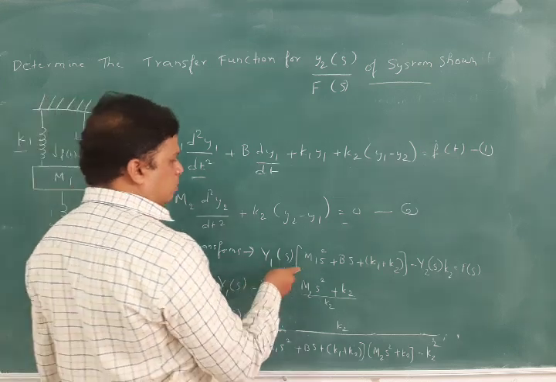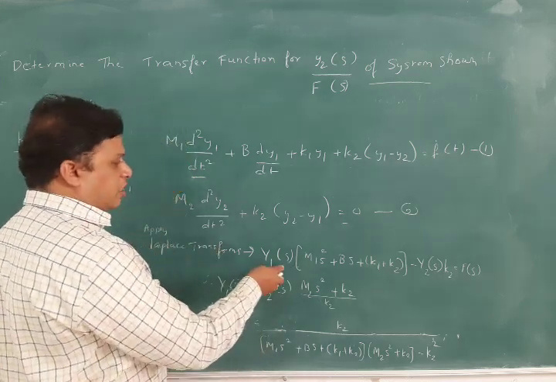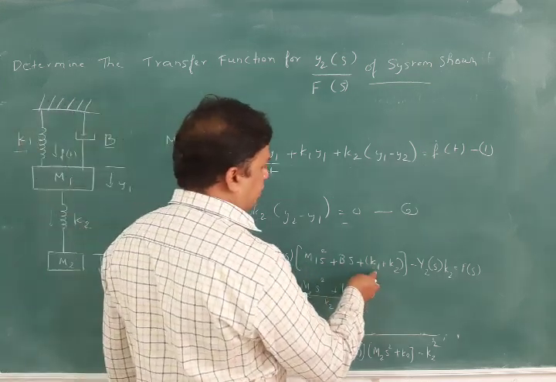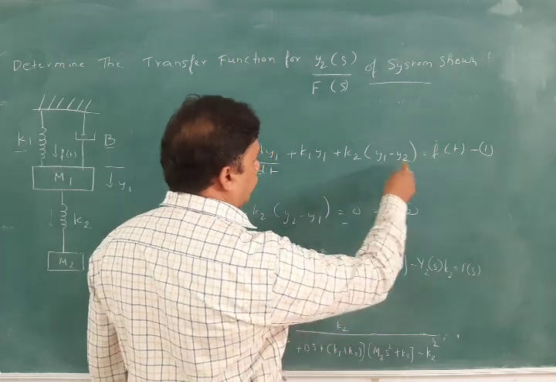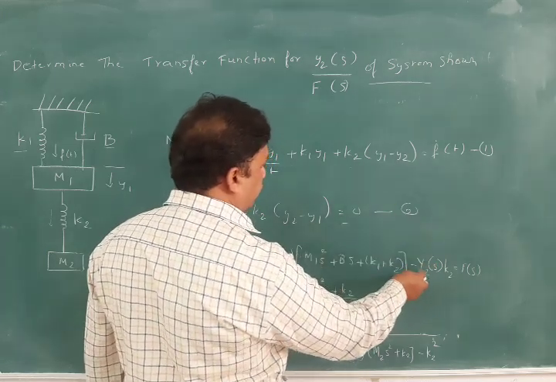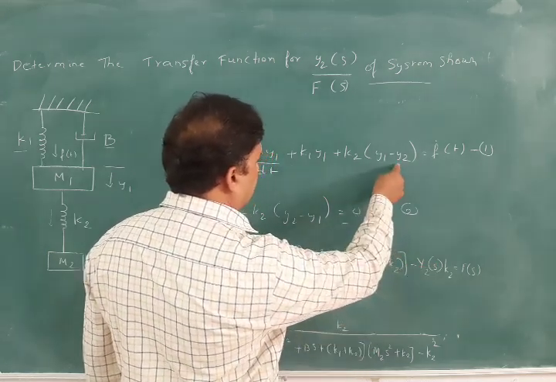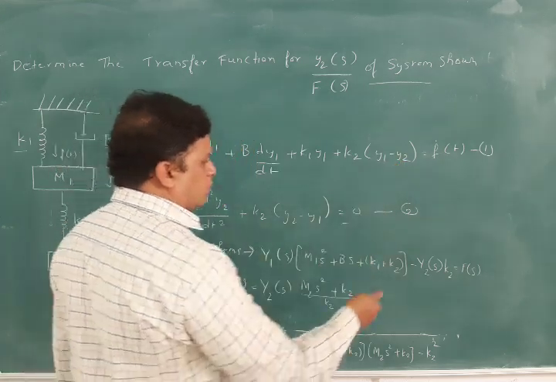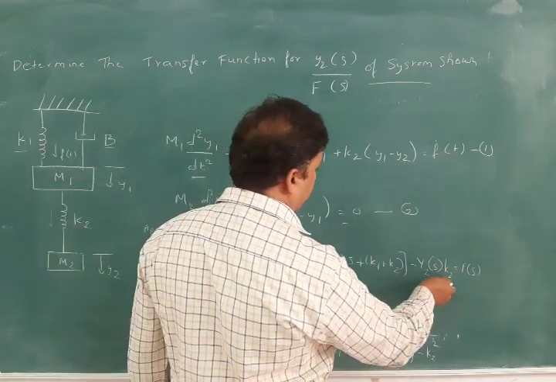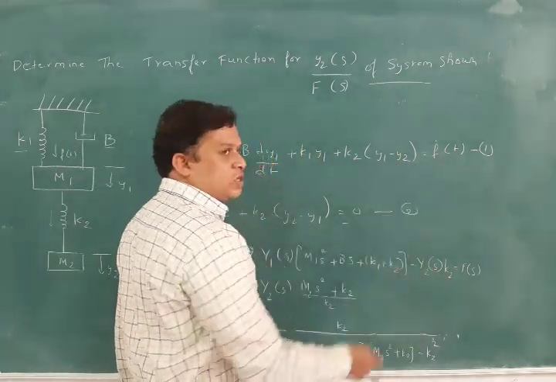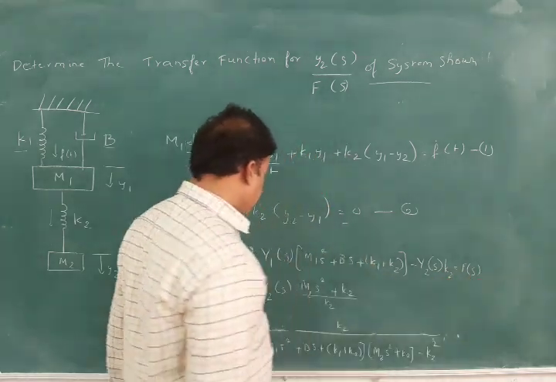So it is a Laplace transform, and we are taking common Y1(s) and writing m1 s square plus bs plus k1 plus k2 minus Y2(s) into k2. Why? Because the minus is remaining. We have done the Laplace transform for it, and Y2(s) into k2 we have got. And for f of t, if you do the Laplace transform, it is F(s) here.